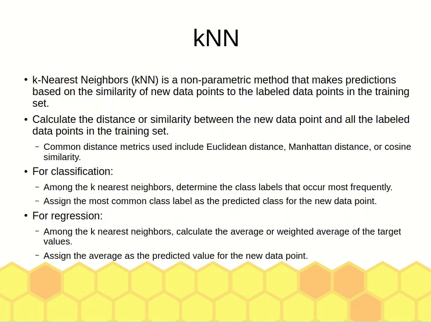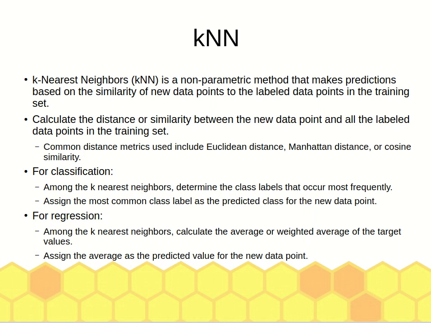Okay, let's start with the first algorithm. We call it KNN. So it is based on classifying the data based on their similarity using distance between points. Okay.